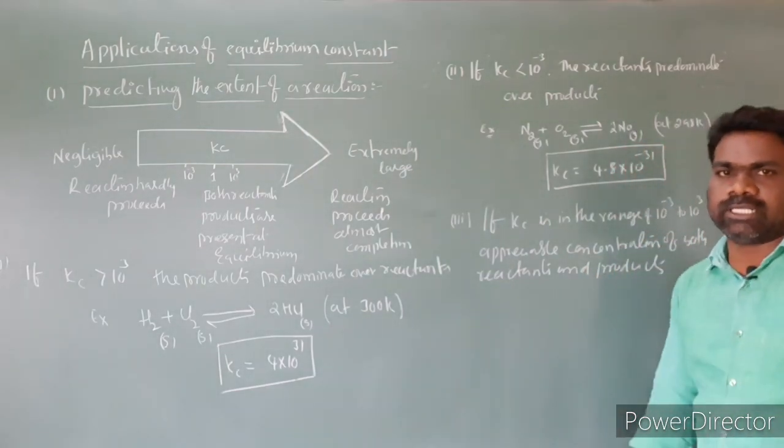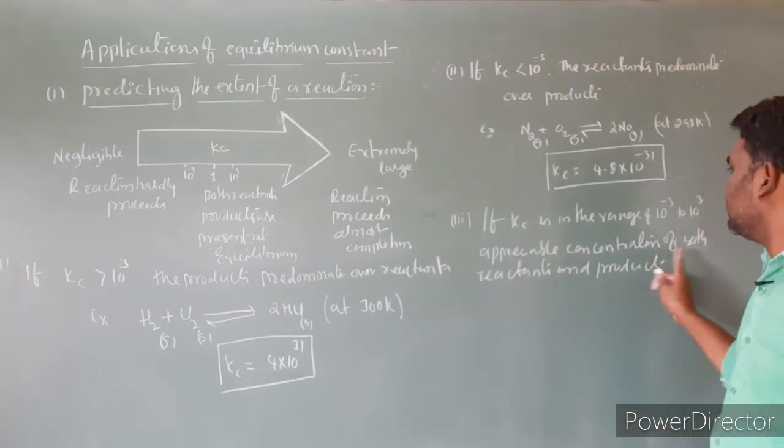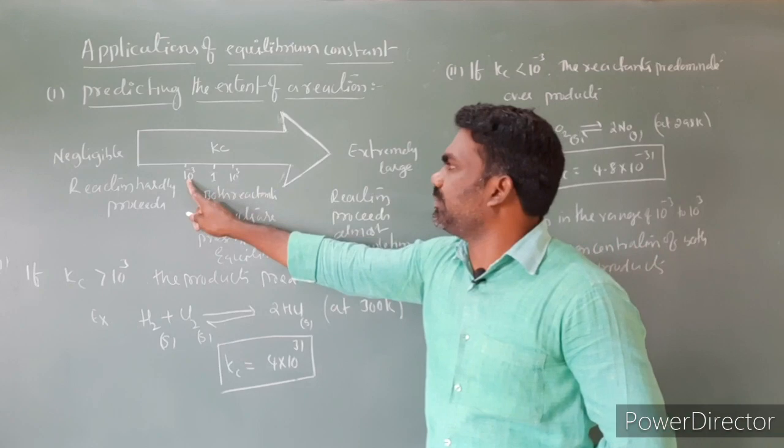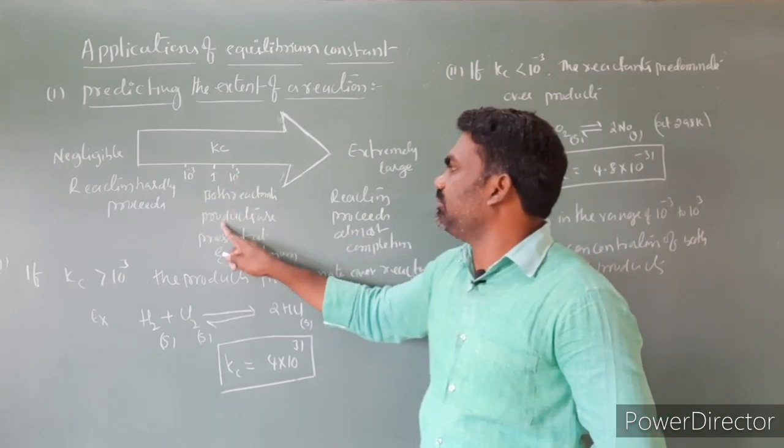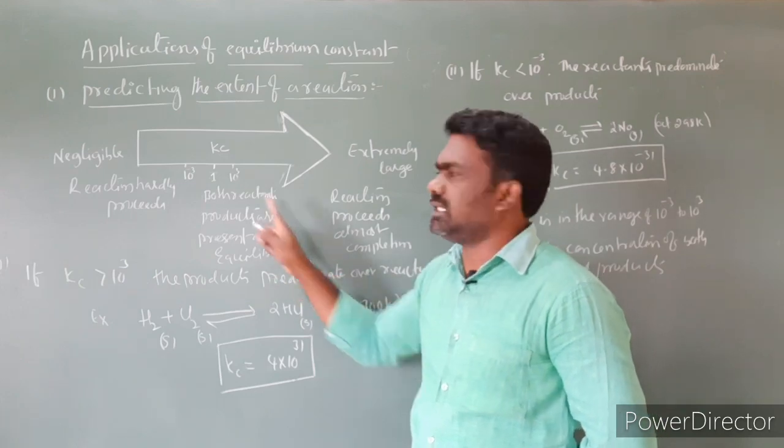So both reactants and products will be present. That means the reaction is at equilibrium. Both reactants and products are there at equilibrium.